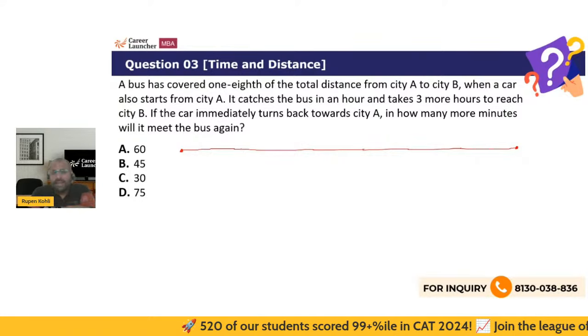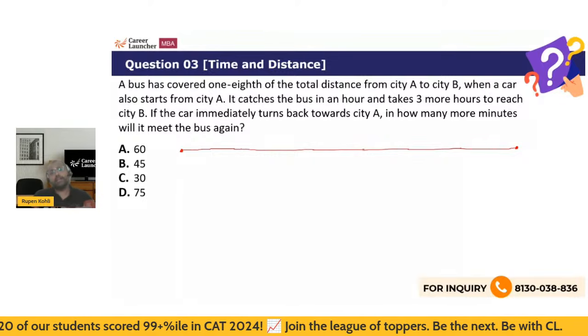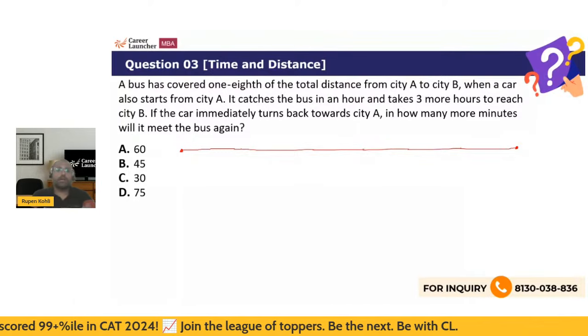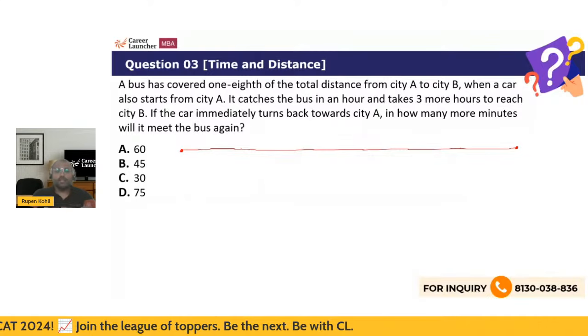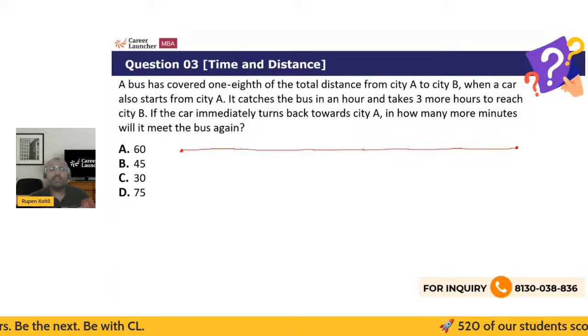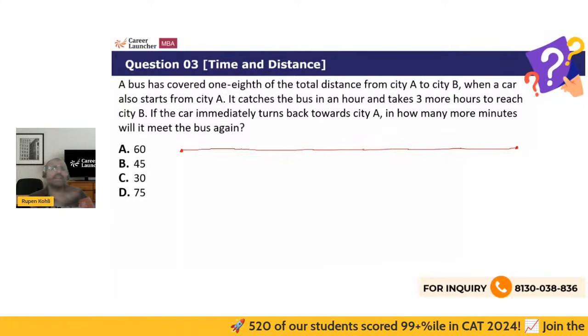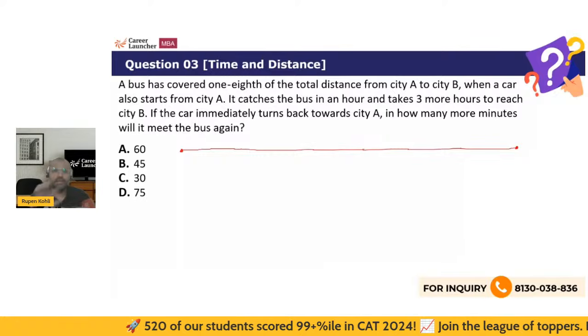A bus has covered 1/8 of the total distance from city A to city B when a car also starts from city A. It catches the bus in an hour and takes 3 more hours to reach city B. So as soon as I look at a fraction 1/8, I want to assume a total distance because there is no value given for the distance. I can take it as anything, and then let me start to analyze.